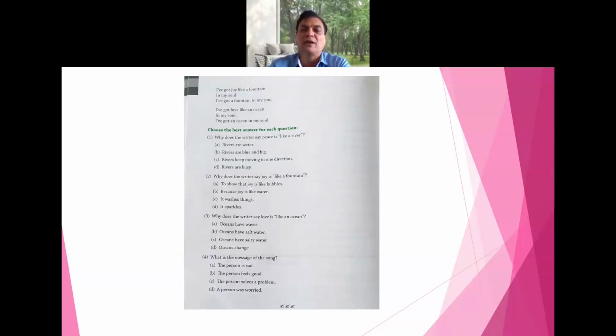Now, paragraph writing: you have to write one paragraph, the same way you write an essay. A title will be there, and you should write at least 10 lines on the topic given. Now, story writing: outlines and points will be given, and on the basis of the points, you have to write the story.